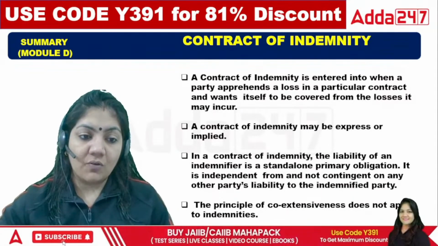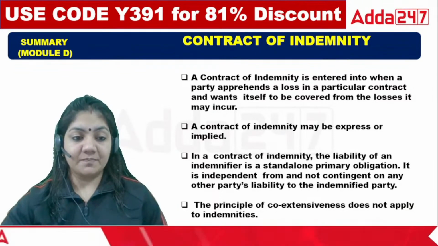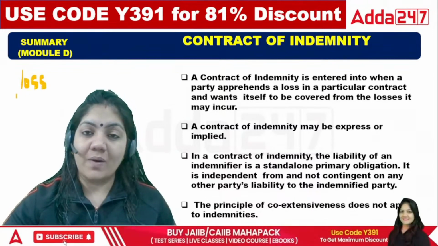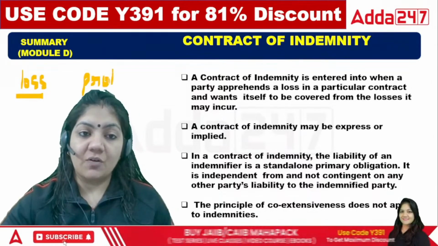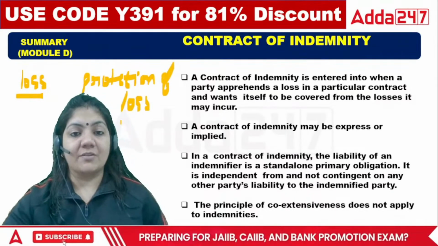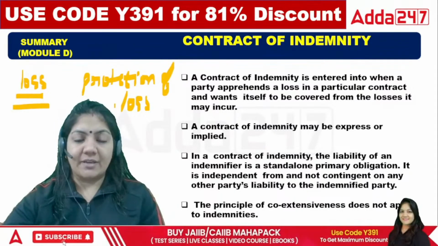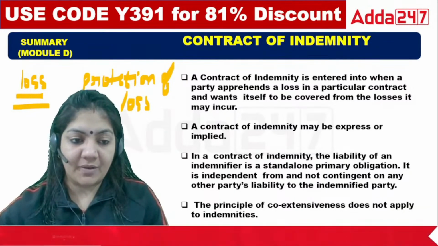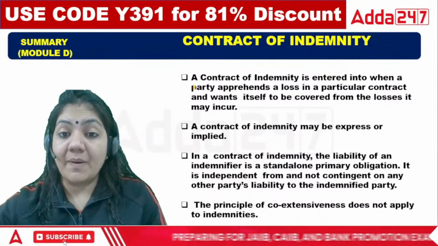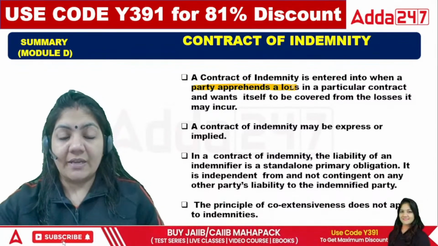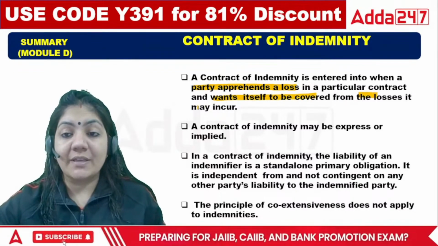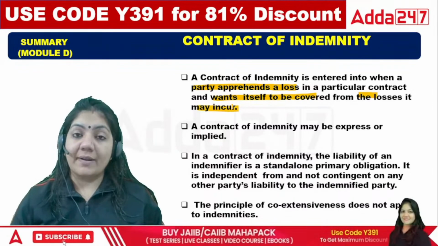Contract of indemnity is basically where the loss happens to one person, and the protection of that loss is done by another person. This is the basic criteria of a contract of indemnity. Now see here, the contract of indemnity is entered into when a party apprehends a loss in a particular contract and wants itself to be covered from the losses it may incur. That is called a contract of indemnity.